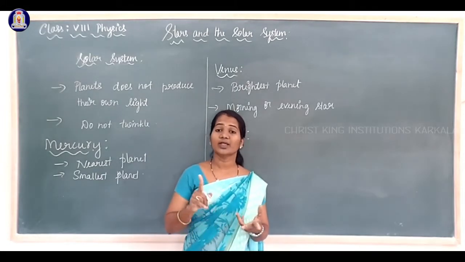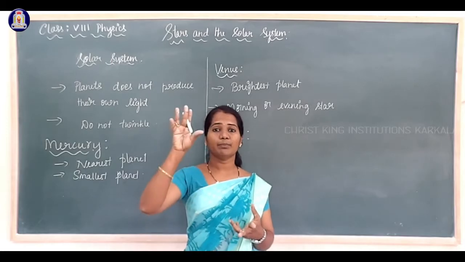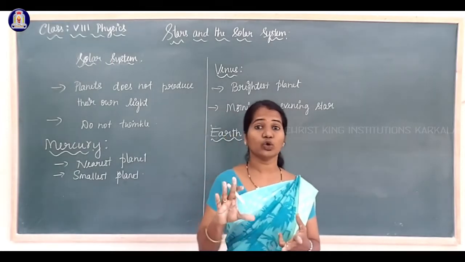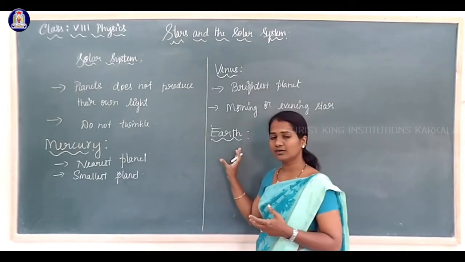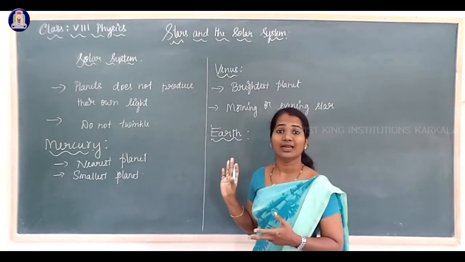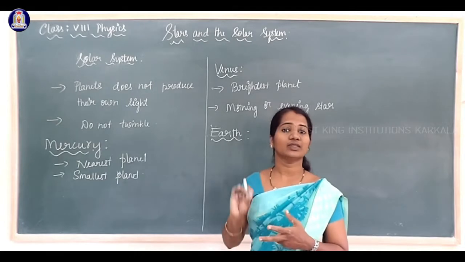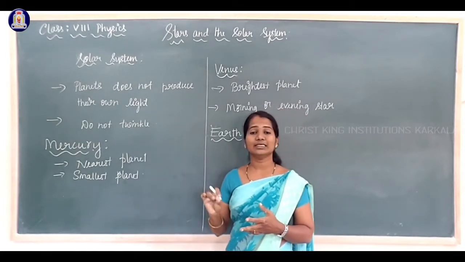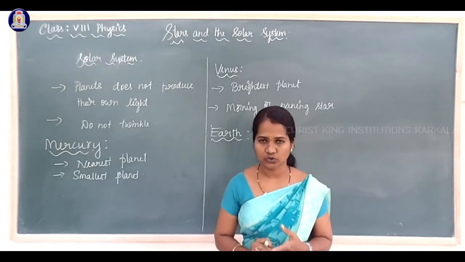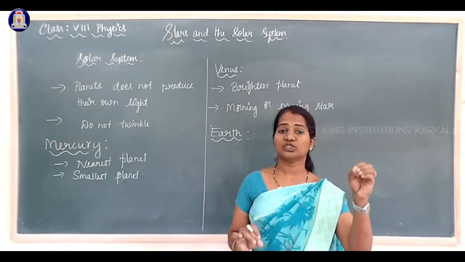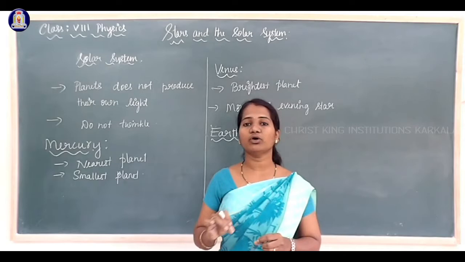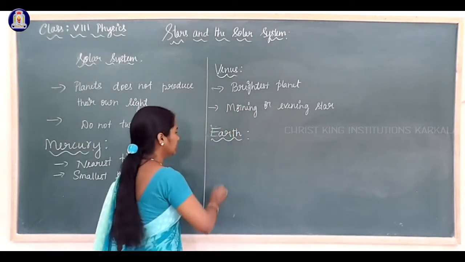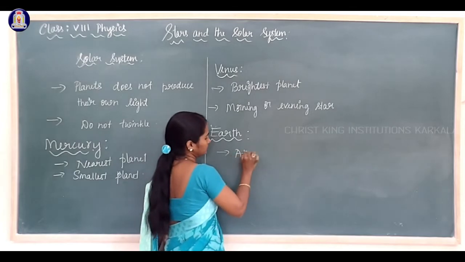Also, Earth is at a proper distance from the sun, so that the temperature of the Earth is appropriate for the existence of life. In addition to that, there is a blanket of ozone. So what are the main reasons responsible for the existence of life on the Earth? The main thing is that it has an atmosphere.